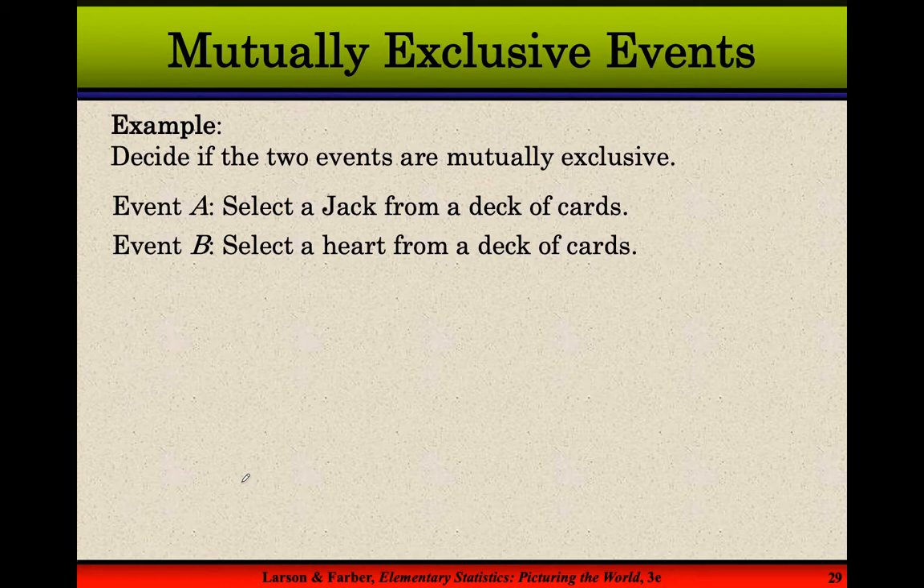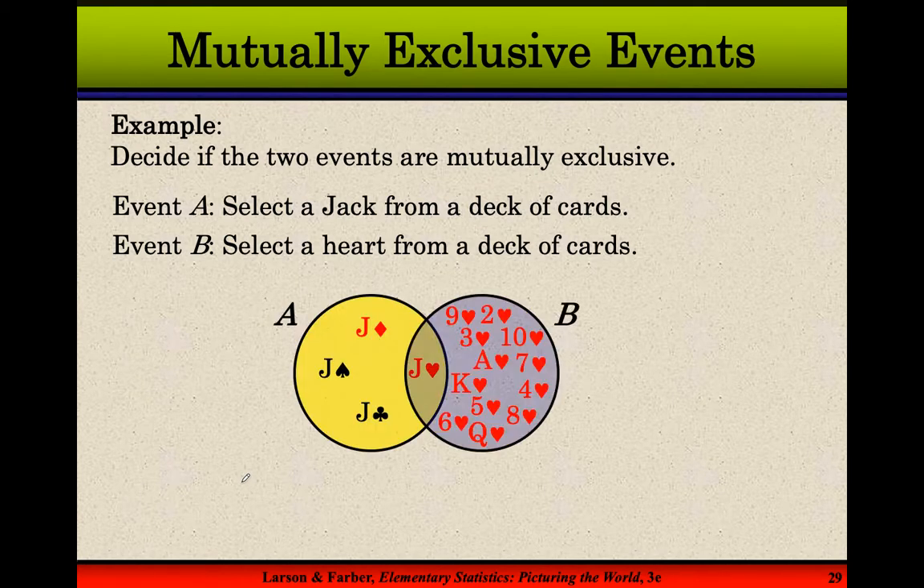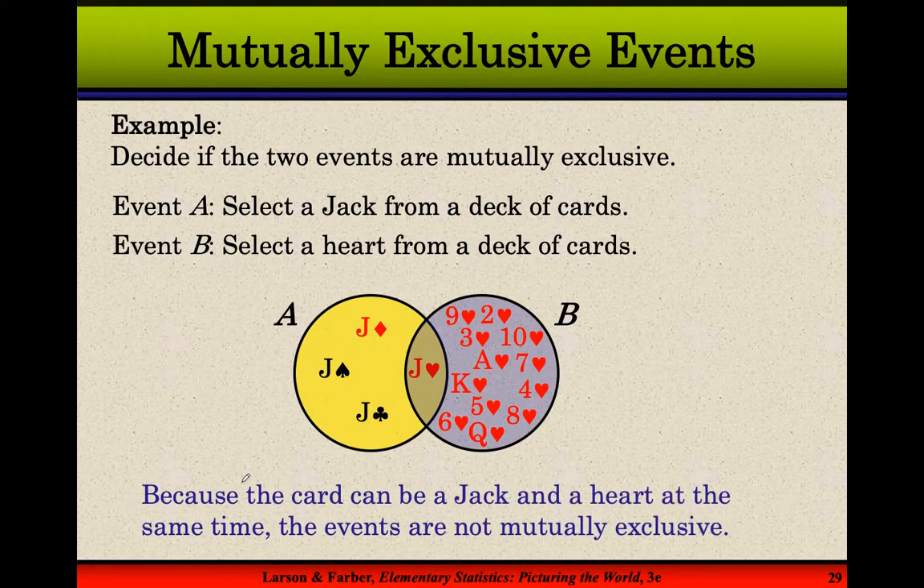So are event A and event B mutually exclusive? Well, there's 4 jacks to pick from. There's 13 hearts to pick from, and there is an overlap. The jack of hearts can fit in both categories. So if I pick one card, and it's really important that we know we're picking one card, we see there is some overlap, so not mutually exclusive, not disjoint.